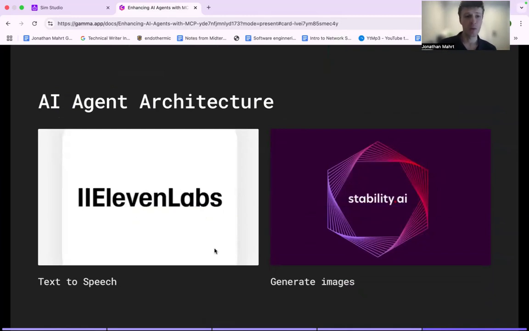And now we come to how we build our AI agent architecture. So I built this AI agent within the SimStudio platform. I created an AI agent interface so the user can communicate with it. And I connected it to two different servers, which is an Eleven Labs server, which is a way to pass text to speech. And then I connected it to the Stability.ai server, which is basically a really nice way of creating images.